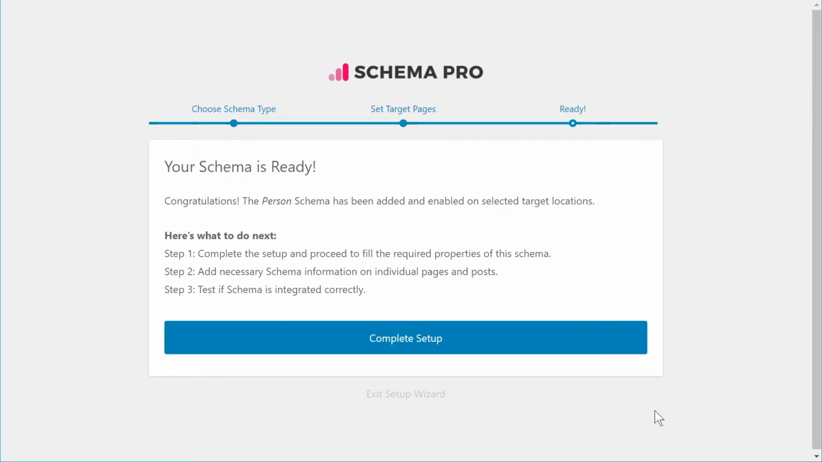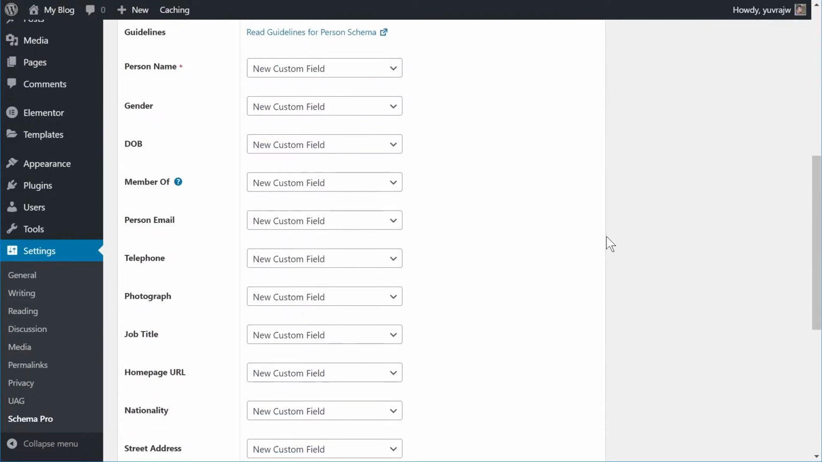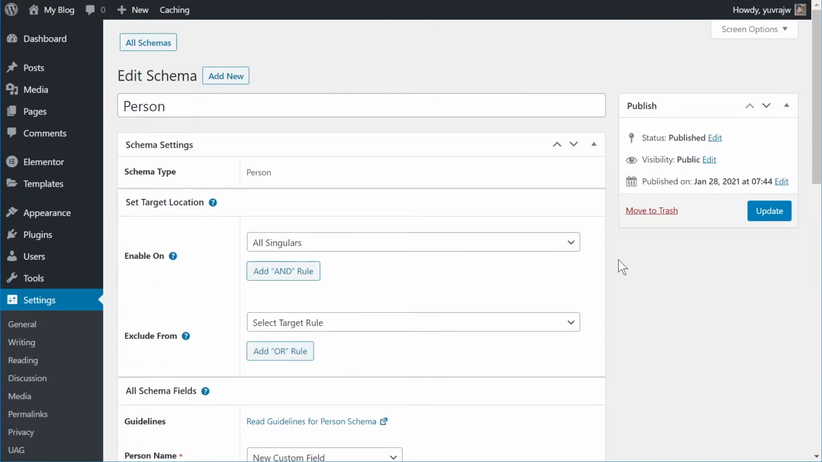So the schema is now created. Let's complete the setup and we'll customize the schema now. This is the schema editing page where we make all the changes to the schema. We configure how the schema fields play out, which we'll talk about in a second, but you have a bunch of different options as well. You can name the schema and also change the targeting options.